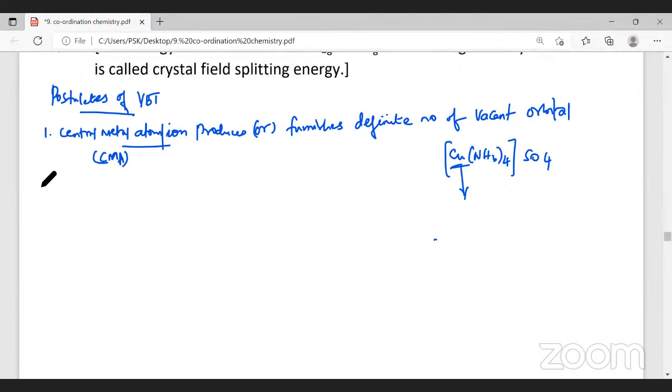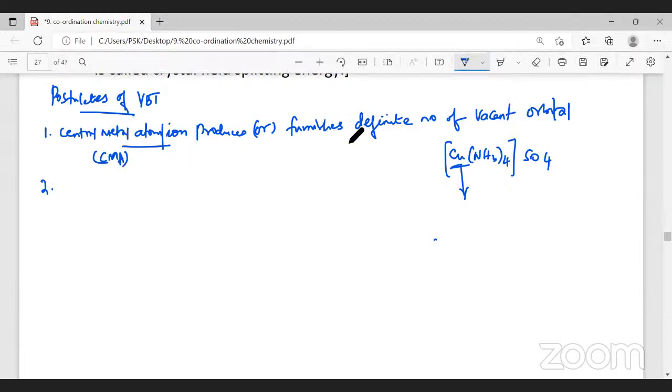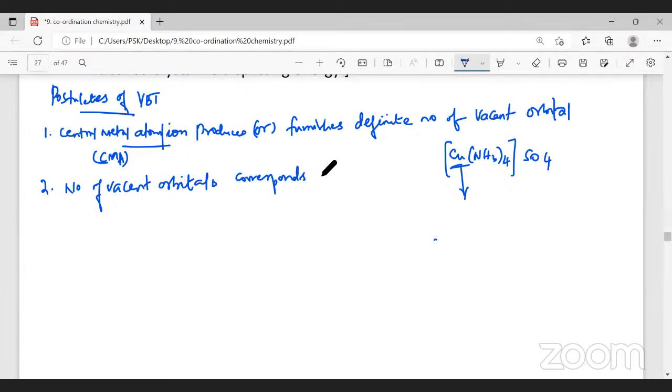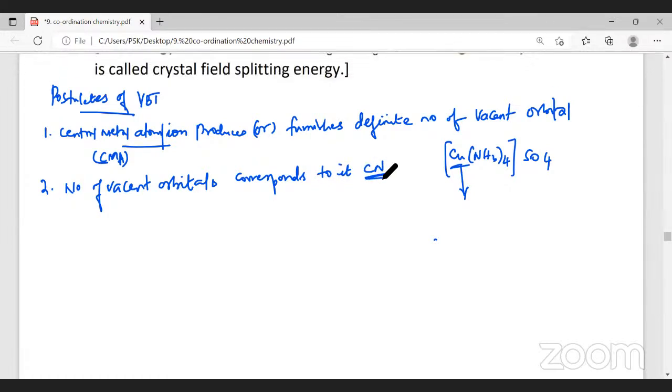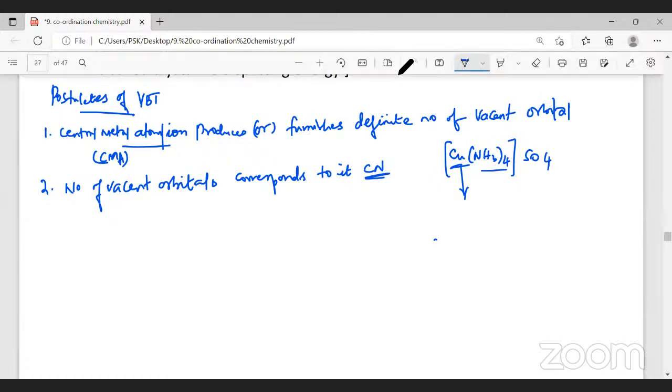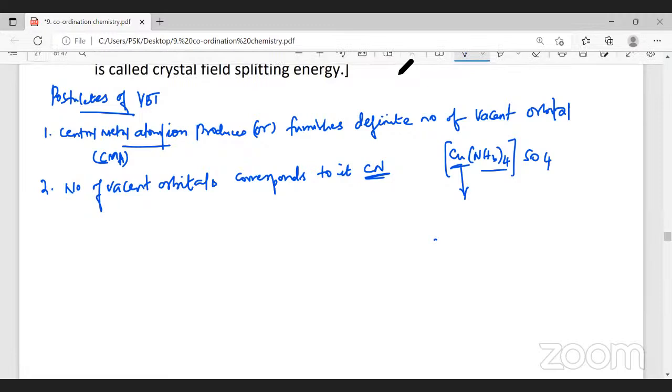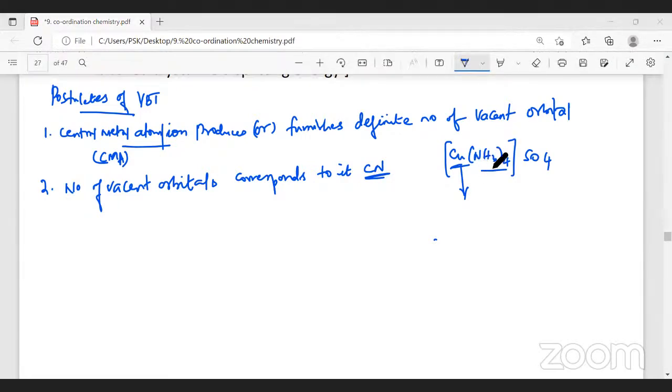Now, this first point we learned: the central metal atom or ion produces or furnishes or creates a definite number of vacant orbitals. The second point is the number of vacant orbitals corresponds to its coordination number. What is the second point? The number of vacant orbitals corresponds to its coordination number. Meaning, what is the coordination number of copper here? How many monodentate ligands do we have?